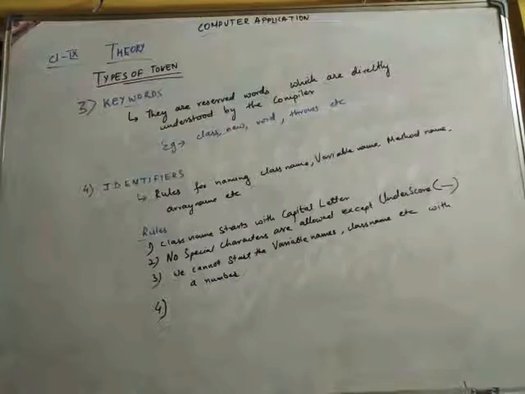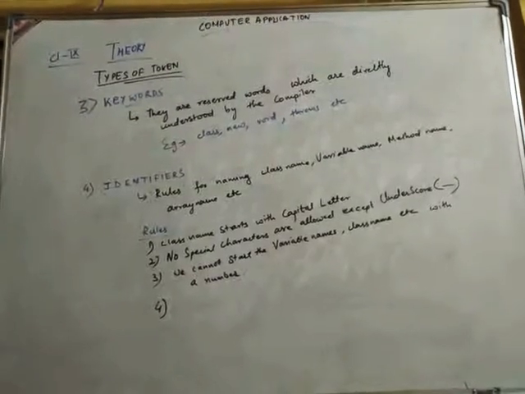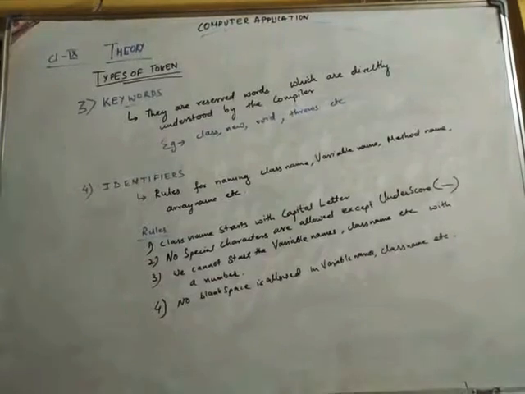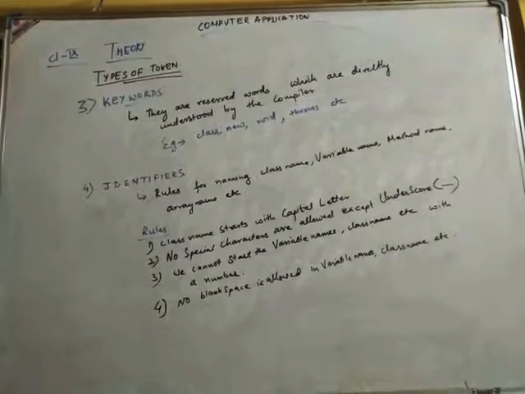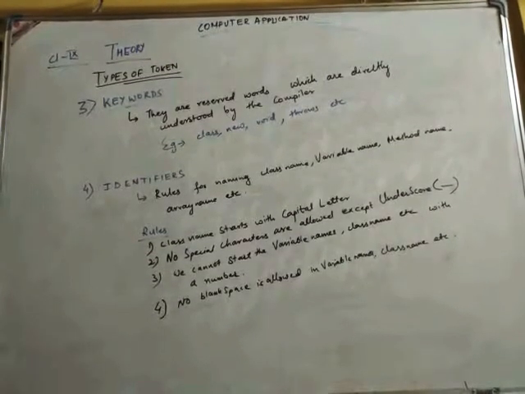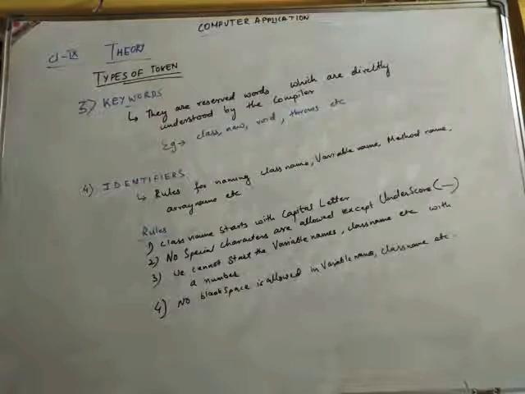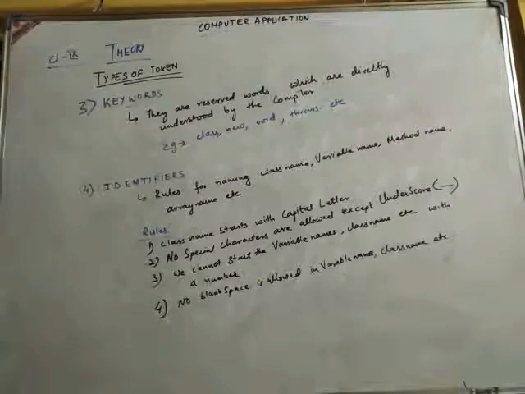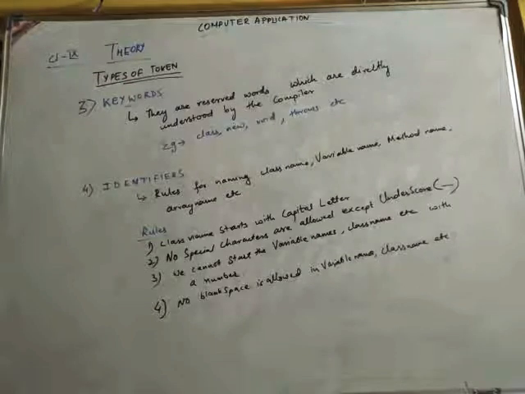The last rule is no blank spaces are allowed. There are no blank spaces allowed in a variable name, class name, etc. So these are the rules for writing class names and variable names. Remember these rules. In your exam or the board exam, whatever question comes from this topic, some variable names will be given and you have to identify the correct ones.